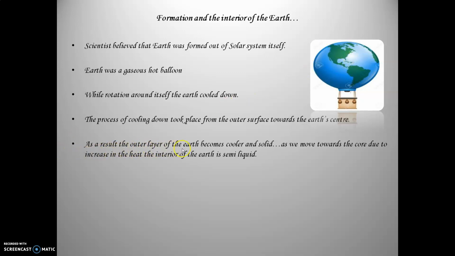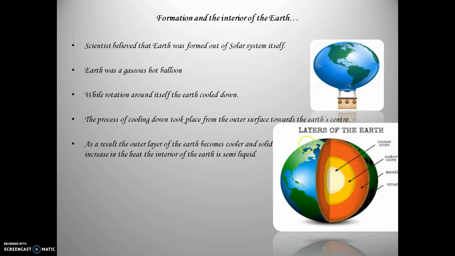As a result, the outer layer of the earth becomes cooler and solid. As we move towards the core, due to increase in heat, the interior of the earth is semi-liquid. That means the first layer, also called the outer layer of the earth, cooled faster, and eventually the various other interior layers of the earth became cooler, and the core of the earth did not cool the maximum, or did not become solid. It is still in the semi-liquid state.